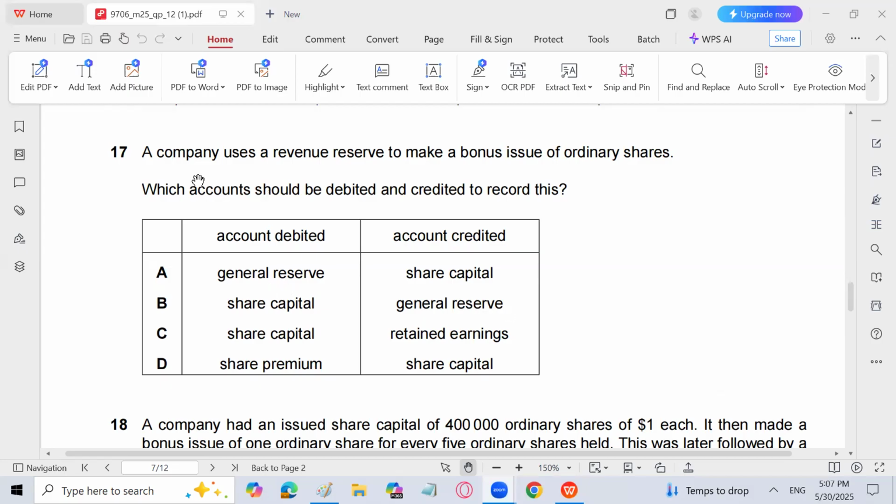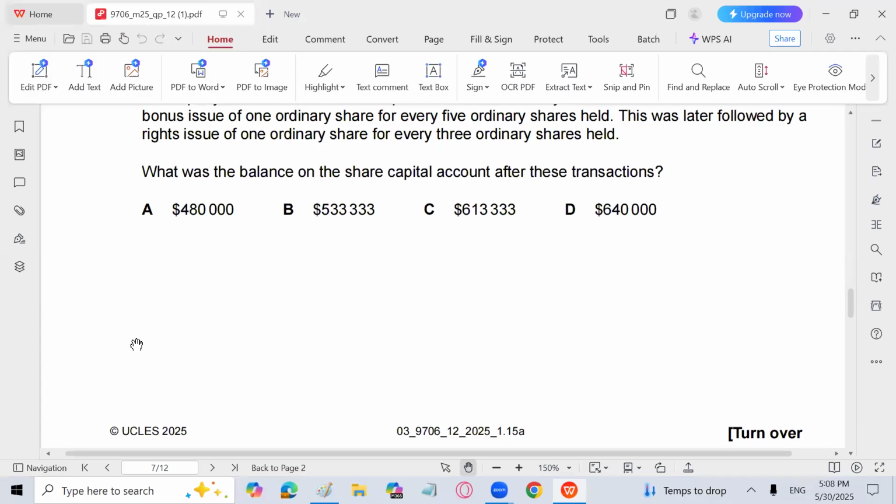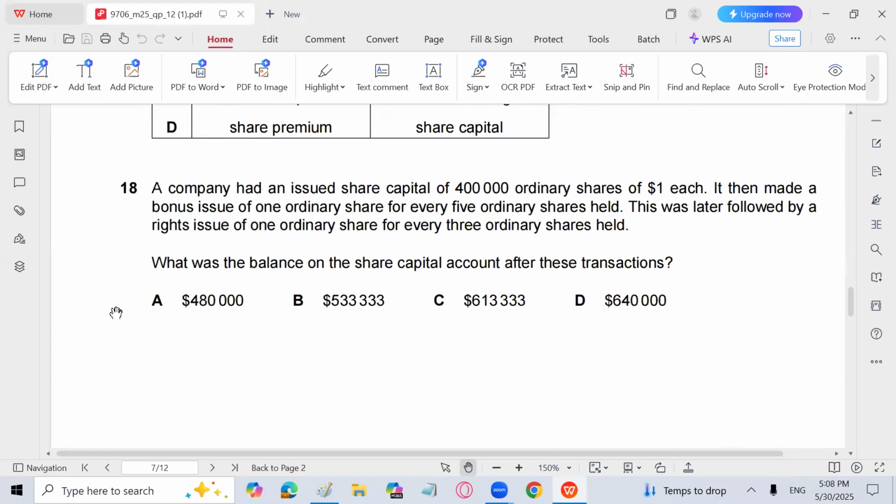Why, sir? Listen, a company uses revenue reserve to make a bonus issue of share. It means that the company is not using share premium. The company is using either general reserve or retained earnings. So which account should be debited and credited? General reserve is going to be debited. Okay. So next is 18.